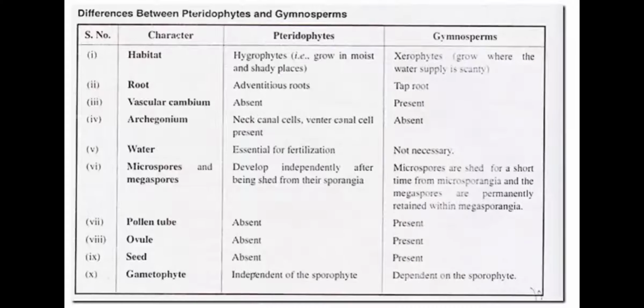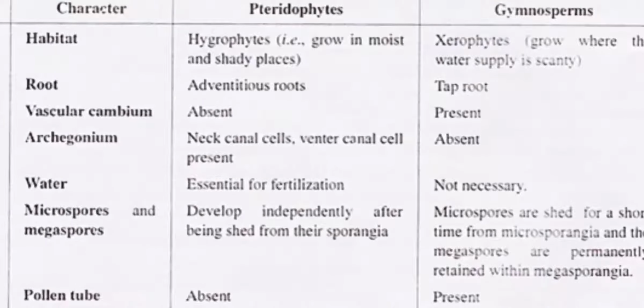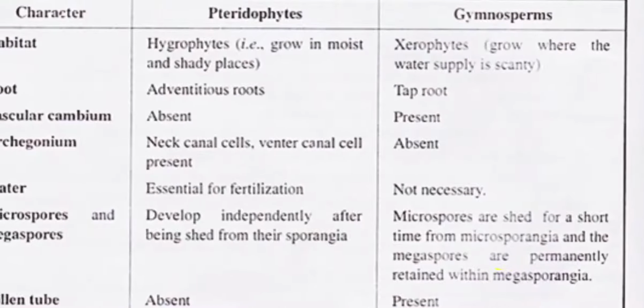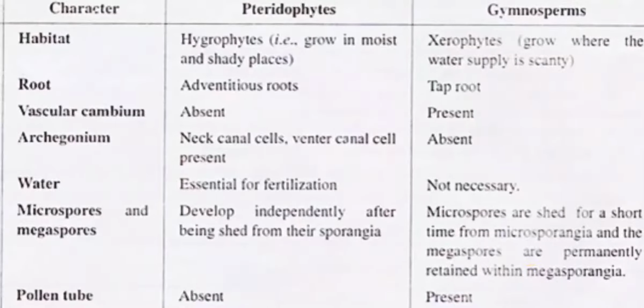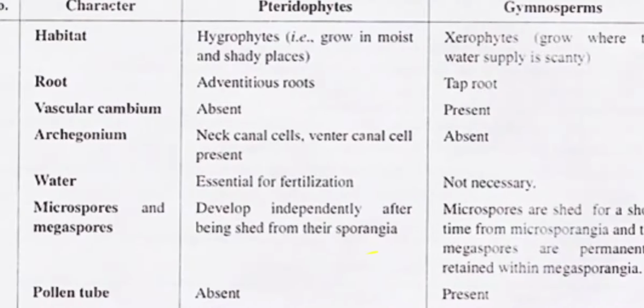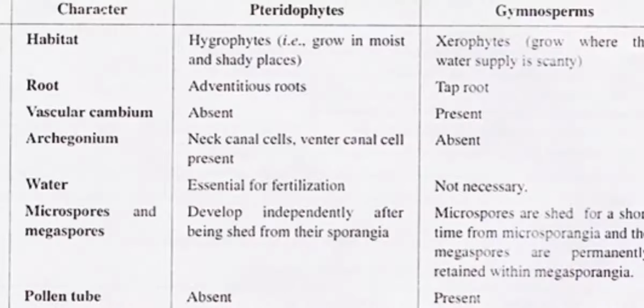Students, let's differentiate between pteridophytes and gymnosperms. On the basis of habitat, pteridophytes are hygrophytes, means they grow in moist and shady places, while gymnosperms are xerophytes, means they grow in water deficient soil. Roots are adventitious in pteridophytes, while in gymnosperms tap roots are there. Vascular cambium is absent in pteridophytes, while vascular cambium is present with prominent secondary growth in gymnosperms like Pinus or Cedrus deodara.